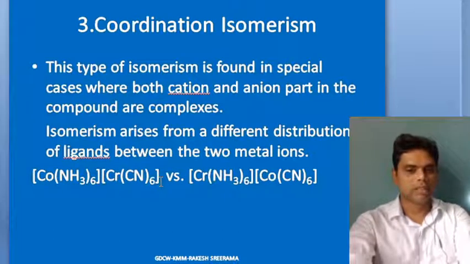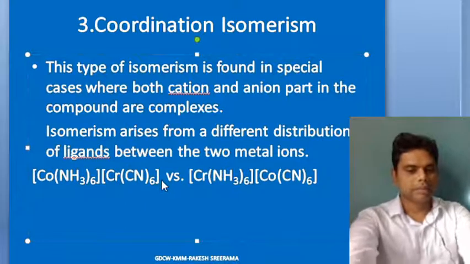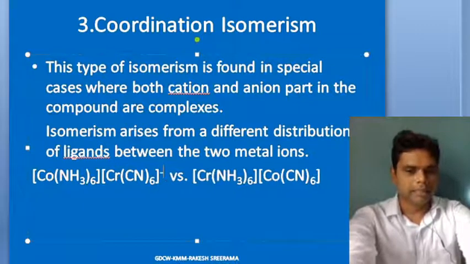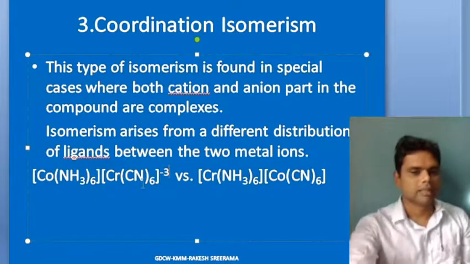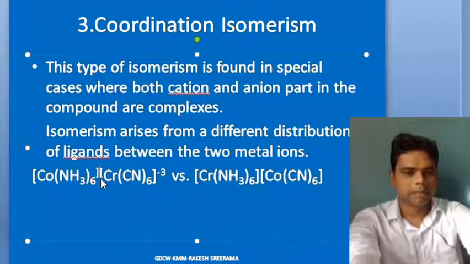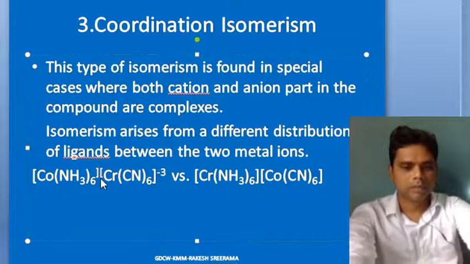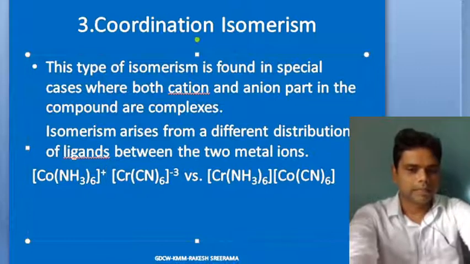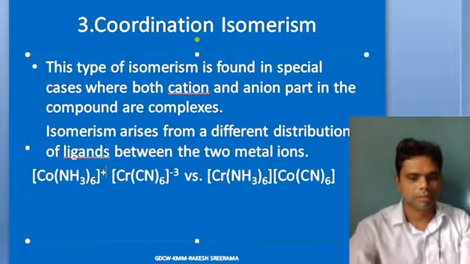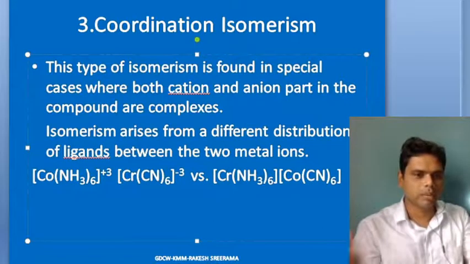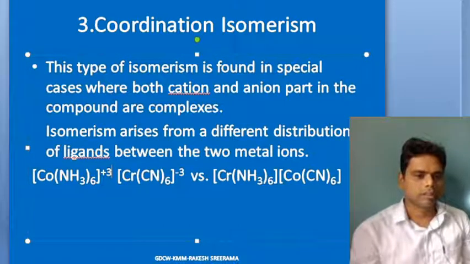So have a look at this. To be frank, if you go for representing, minus 3 you can write as, and plus 3 you can write as plus 3. So one is a plus 3 complex and the other is a minus 3 complex. If you write both, it results in a coordination isomer it can produce.